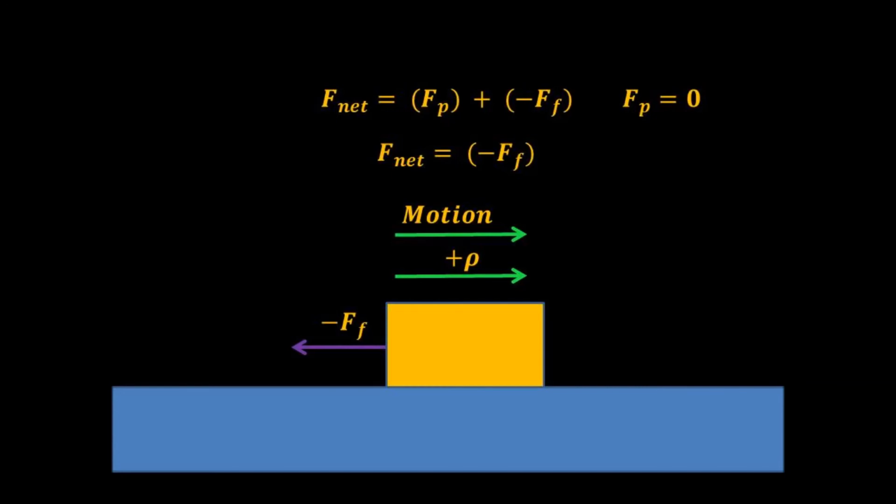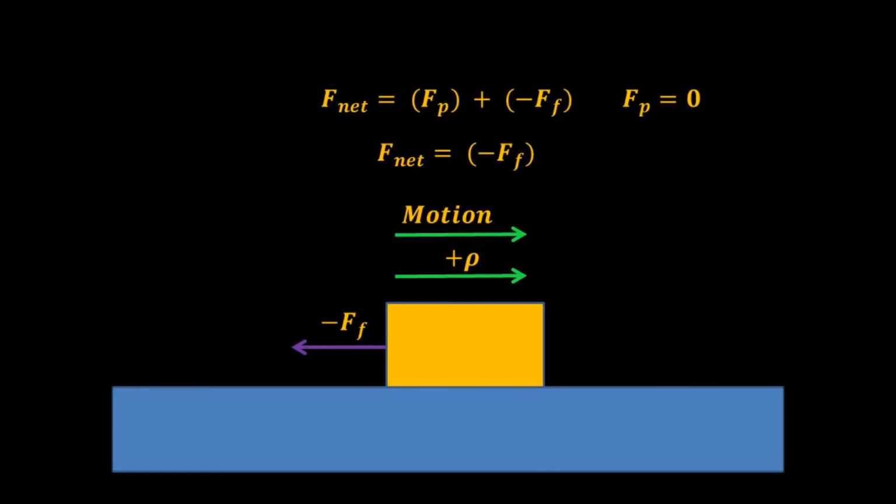Fp is 0, and the net force is the sum of Fp and Ff, and if Fp is 0, then Fnet equals the friction. The only force vector specifically acting on the skater is Ff.